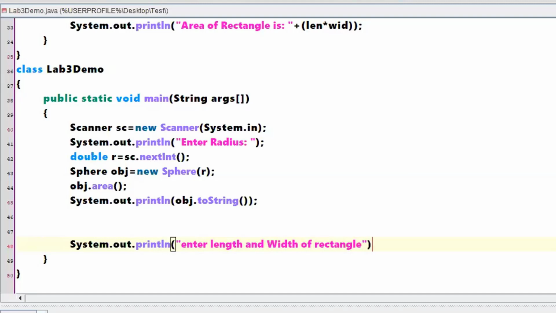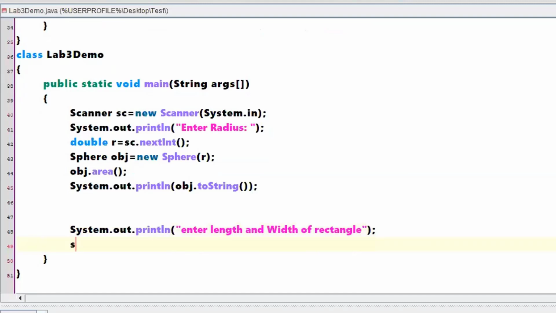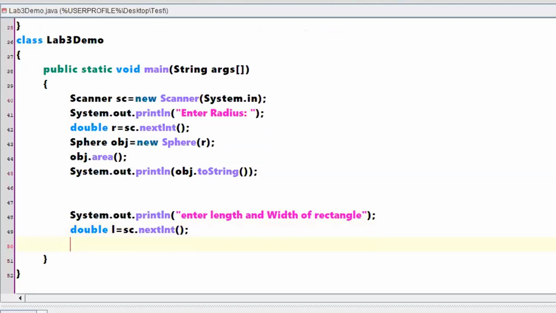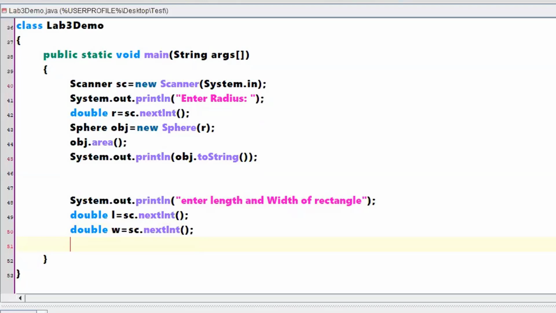Once it enters a length and a width of a rectangle, I need two variables, double L to take the length. I will take the same scanner object. So double W to read the width, sc.nextDouble. Once I have the two values, I can create an object of a rectangle.